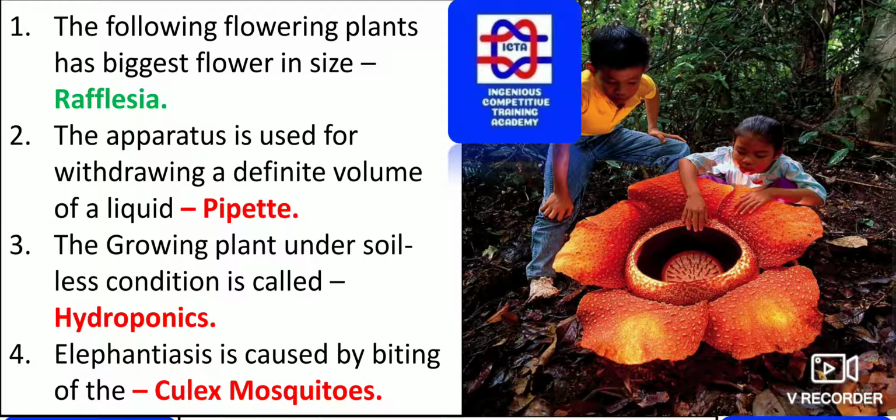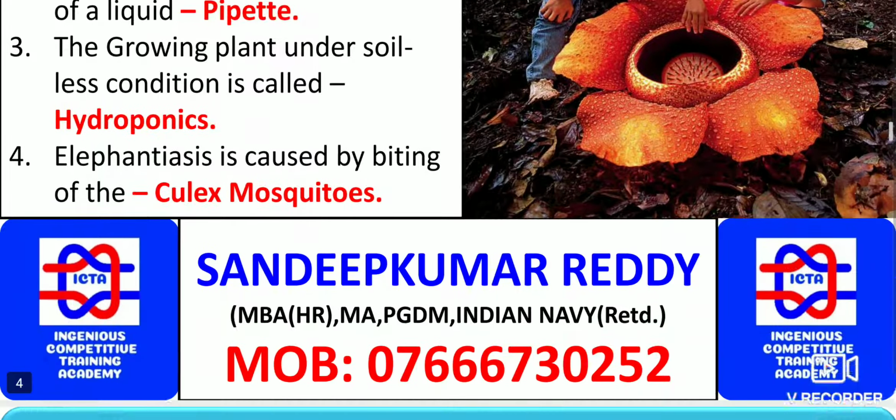Elephantiasis is caused by the biting of Culex mosquitoes. We knew that the diseases caused by mosquitoes are all protozoan type. As we are aware, there is a disease named elephantiasis. This is caused by the biting of the mosquito named Culex. Please remember, the vector which carries elephantiasis is the Culex mosquito.